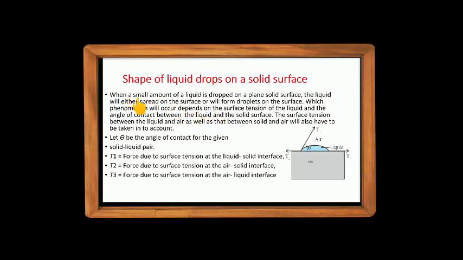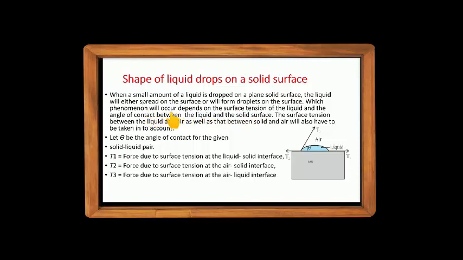When a small amount of liquid is dropped on a plane solid surface, the liquid will either spread on the surface or form a droplet on the surface. See, in this figure, this is the liquid drop, it is spread on the surface. In some cases, this liquid is converted into small droplets.